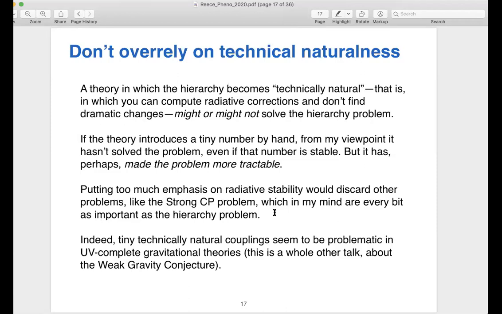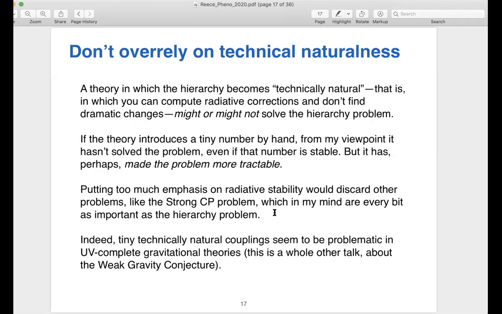Now, if you have a theory that's technically natural, that means that there's some small number that remains small when you calculate loop corrections. And that's a good thing for a theory to have. You want an explanation of a small number to have that property. But a theory that has that property may not be a solution to the problem if you just put in a small number by hand and didn't say where it came from. It's maybe a step along the road to a solution, but not a full solution.